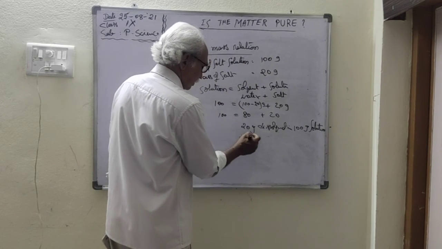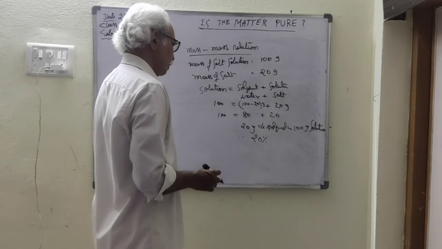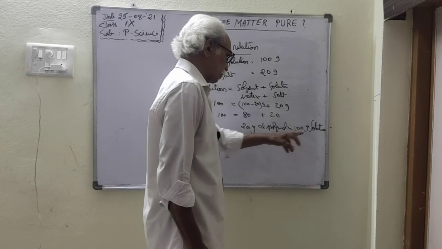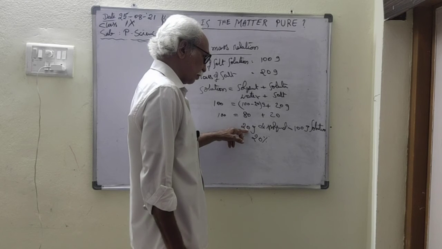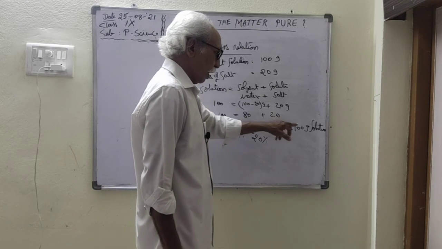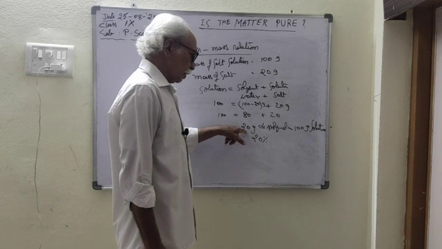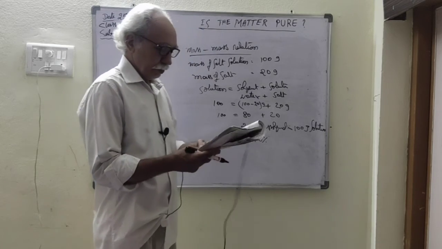Therefore, it is called 20%. The number of grams of solute dissolved in 100 gram solution is called percent. Therefore, here 20 gram is dissolved in 100 gram solution, so it is called 20%.